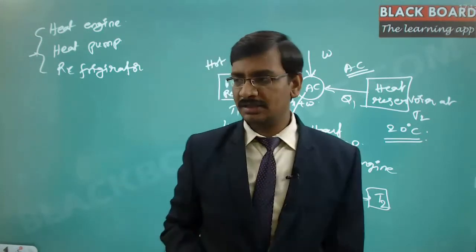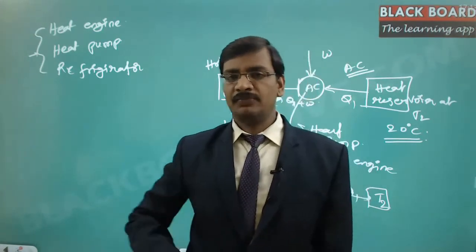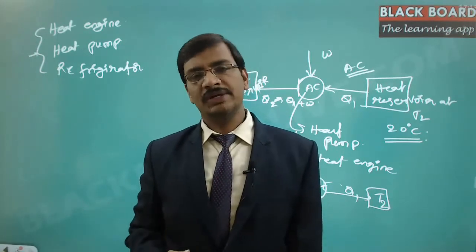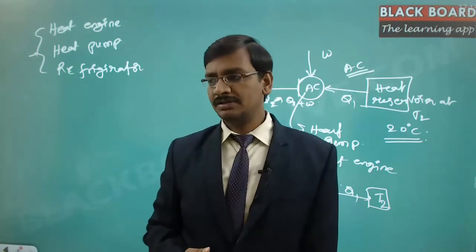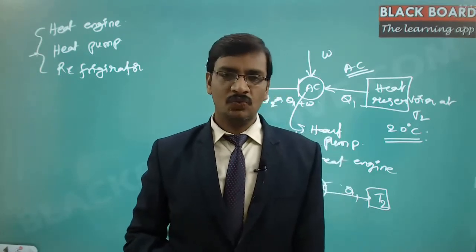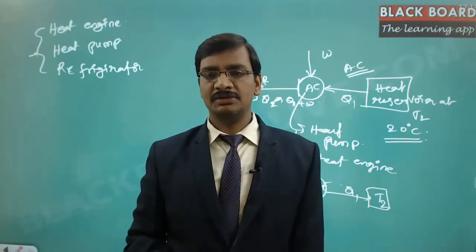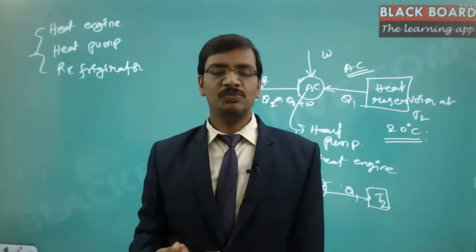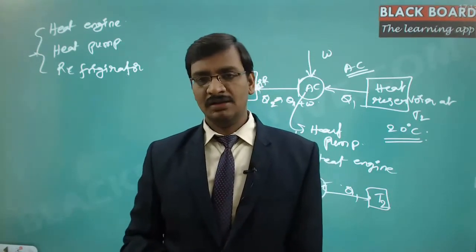Now we take the same case. The heat engine is nothing but, let us take a bike. When we are traveling outside, even though the outside temperature is 40 degrees centigrade or 45 degrees centigrade, if you notice within that engine, the bike engine is producing a temperature of more than 100 degrees centigrade, right?